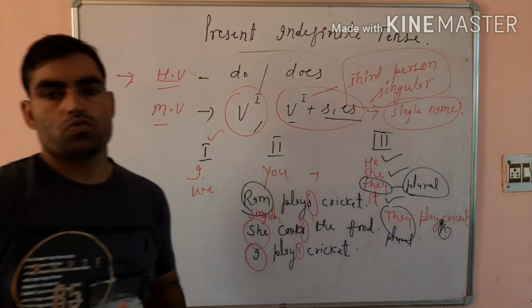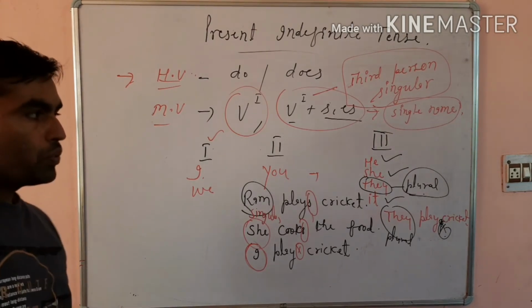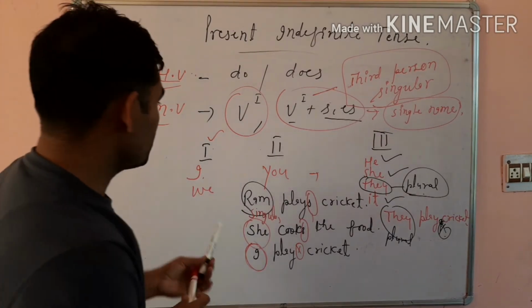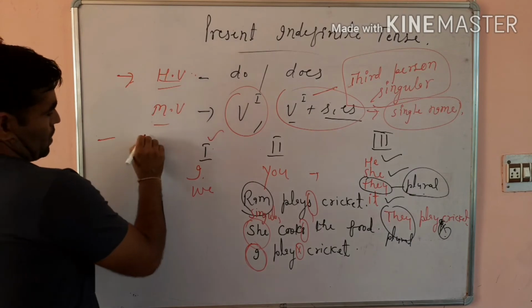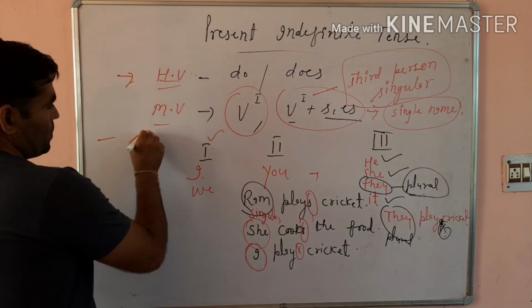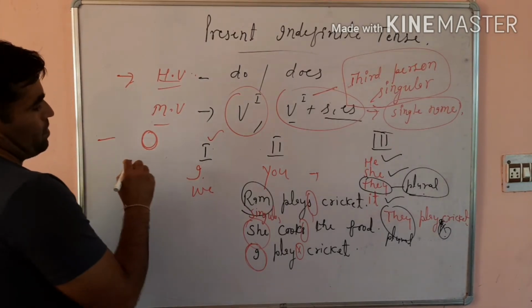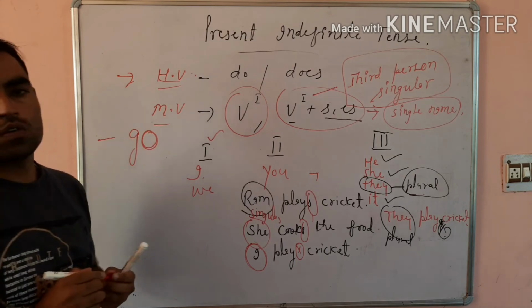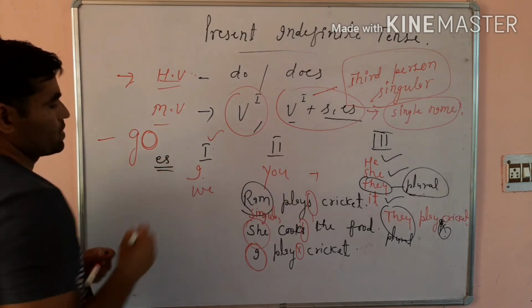When to use s or when to use es? Generally, if you find the alphabet O at the end of a word, for example go, you are to use es.